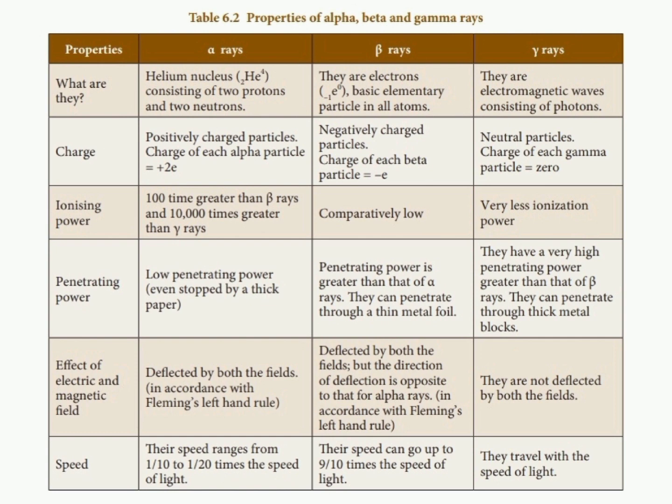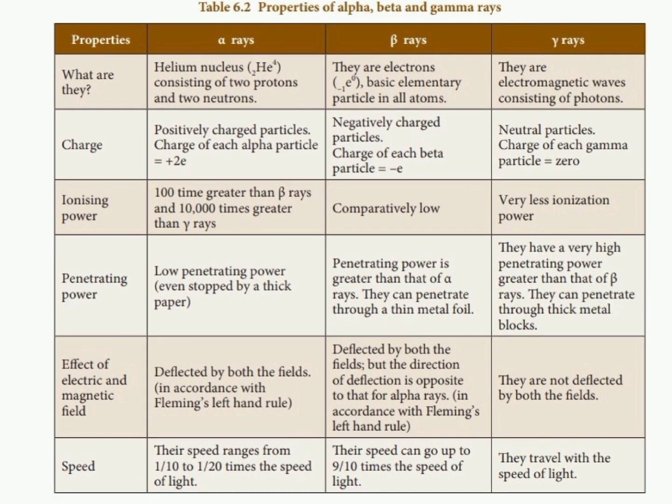The ionizing power of gamma rays is very low, and they have a very high penetrating power, greater than that of beta rays, and they can penetrate through thick metal blocks. Gamma rays are not deflected by either electric or magnetic fields, and they travel with the speed of light. So these are the basic properties of alpha, beta and gamma rays.